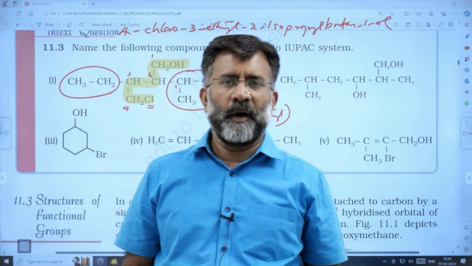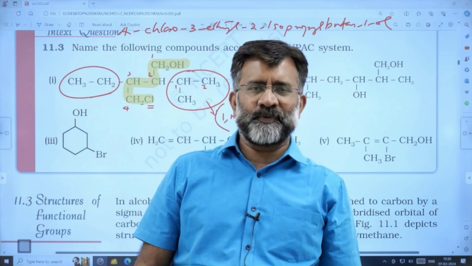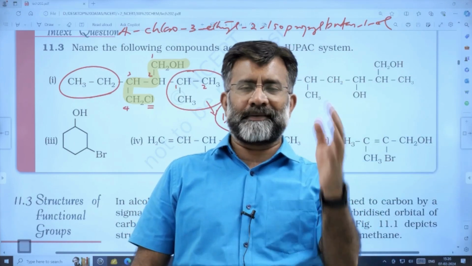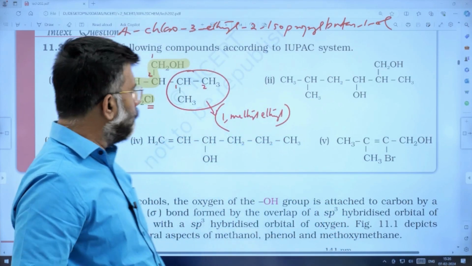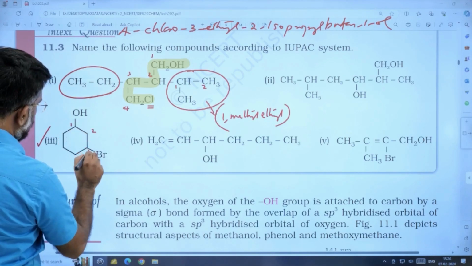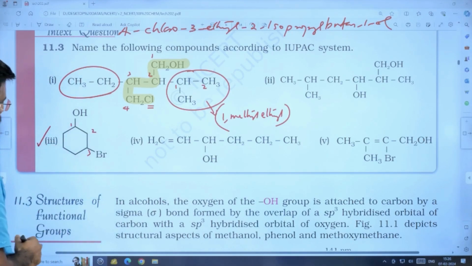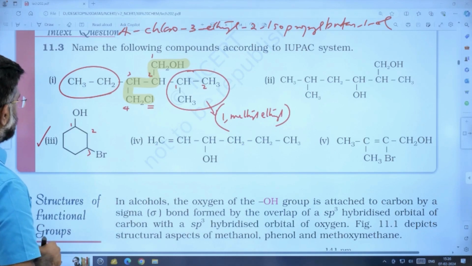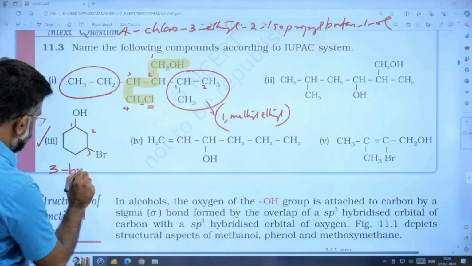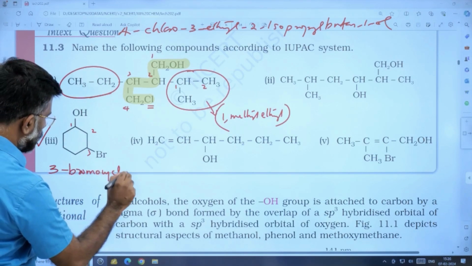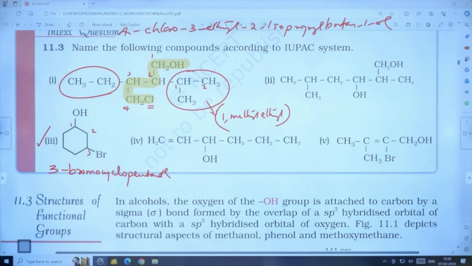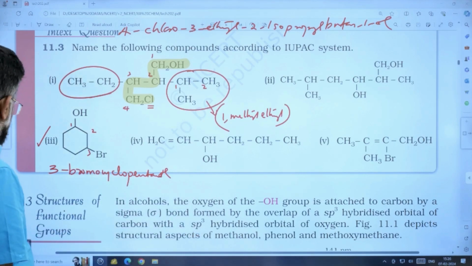Try to practice the naming part, as far as the in-text questions and example questions. When you go to the last page of the chapter, you must try to practice all the exercise questions. What is the name of this molecule? It is 1, 2, 3. 3-bromocyclopentan-1-ol, or 3-bromocyclopentanol, like that.